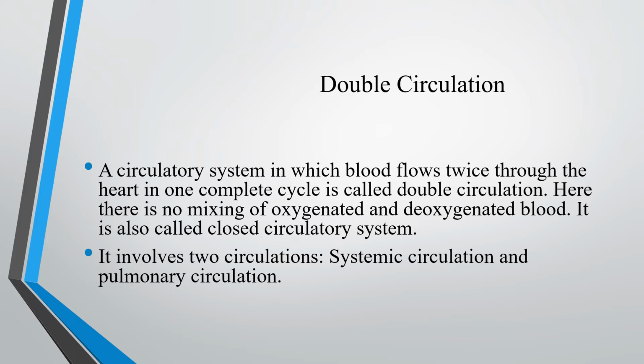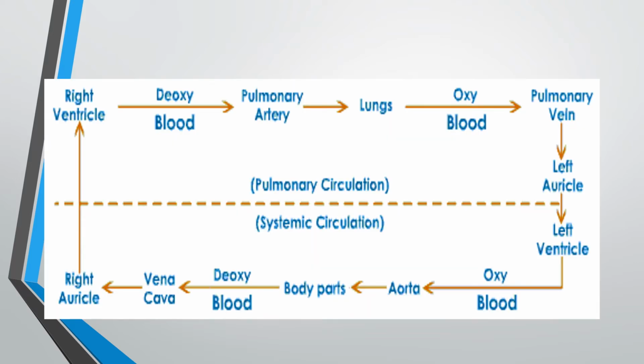It involves two circulations, systemic circulation and pulmonary circulation. This flow chart shows it very clearly. Pulmonary, the term I already told you, is related to lungs.